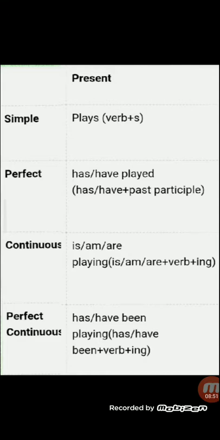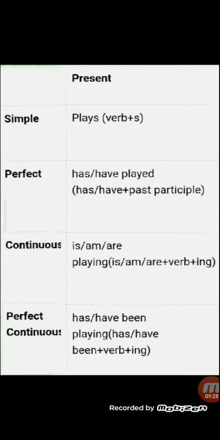For continuous tense, when the noun is in singular form we use is, and when the noun is in plural form, or you can say girls, boys, people, children, right? So we use are, and when you're talking about yourself you use am. And it will be followed by the ing form. That is the fifth form of the verb.